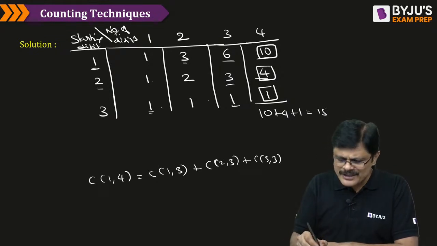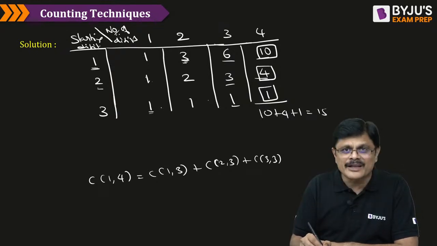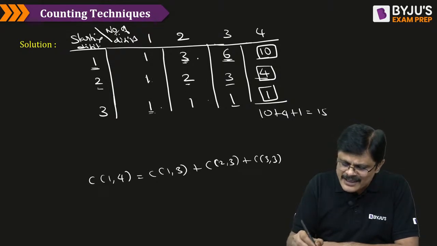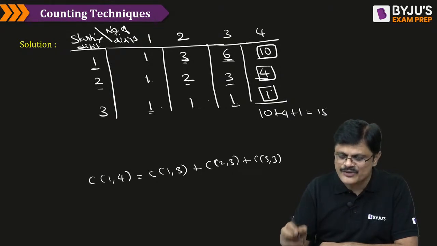See there what you are doing, sir. Here it is 1 1 1. For this what you are doing? 1 plus 1 plus 1, 3. For this what you are doing? 1 plus 1, 2, and it is simply 1. And for this 3 plus 2 plus 1, 6. Here 2 plus 1, 3. For this 1 directly. And this is 6 plus 3 plus 1, that is 10. Here 3 plus 1, that is 4. Here it is 1 directly.